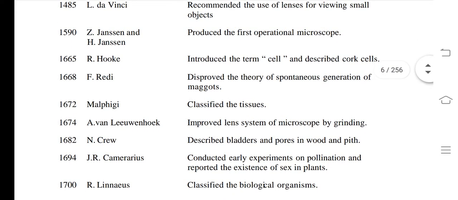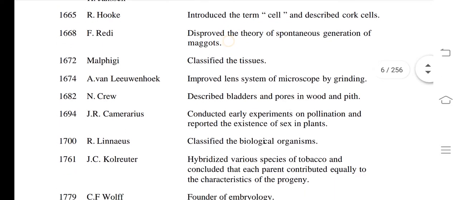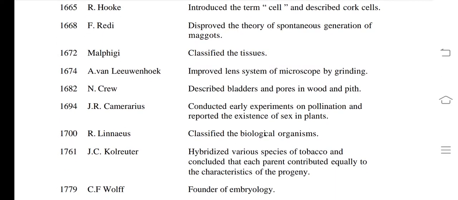Now see, 1668, F. Redi disproved the theory of spontaneous generation of the maggots. It is one type of question of evolution you will learn in chapter number 7. If we talk about 1672, Malpighi, classification of tissue. Underline this, it is important. 1674, Anton van Leeuwenhoek improved the lens system of the microscope by the grinding process. Now see, 1682, Grew described bladders and pores in wood and pith.